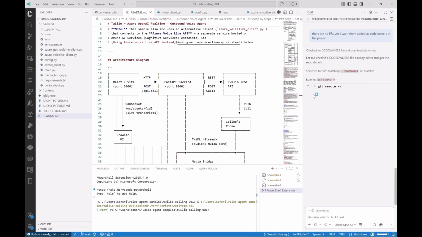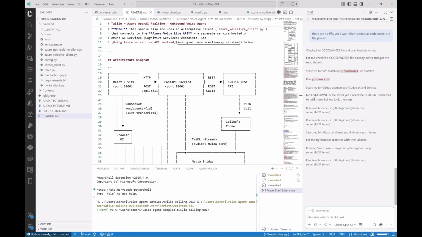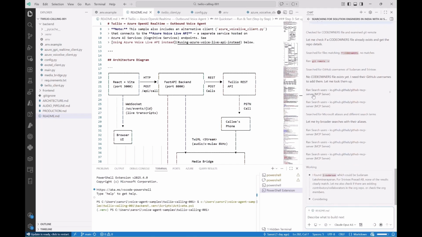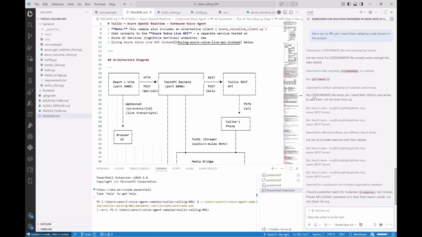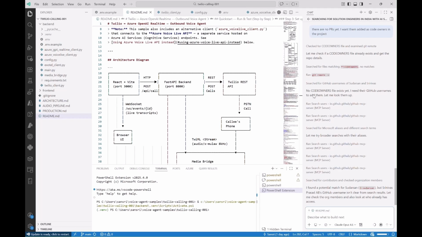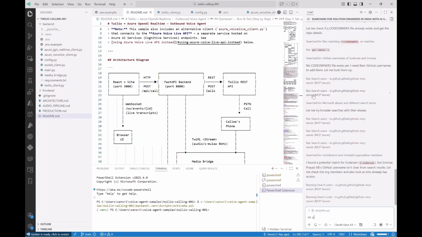Okay, so now it's going to see if there is a file that already exists. It's going to look up their GitHub usernames. Okay, proceed with Sudarshan.